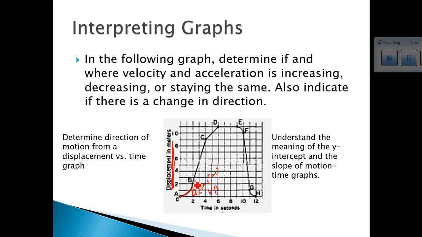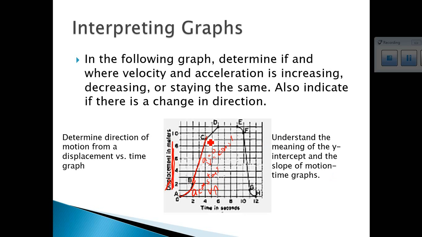In section B to C, there is no curve. It's just a straight line. So that means that acceleration is 0. Velocity is equal to a constant. And that is only because displacement is on the y-axis.